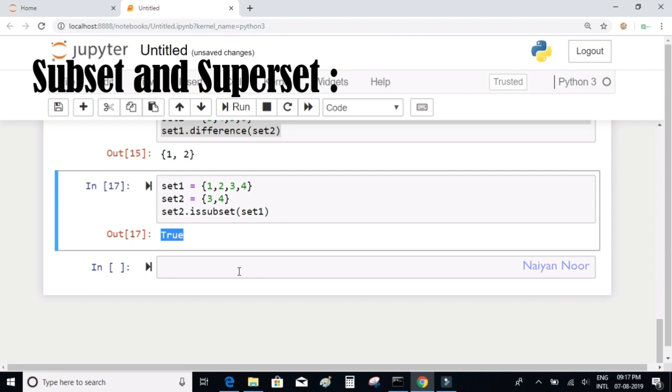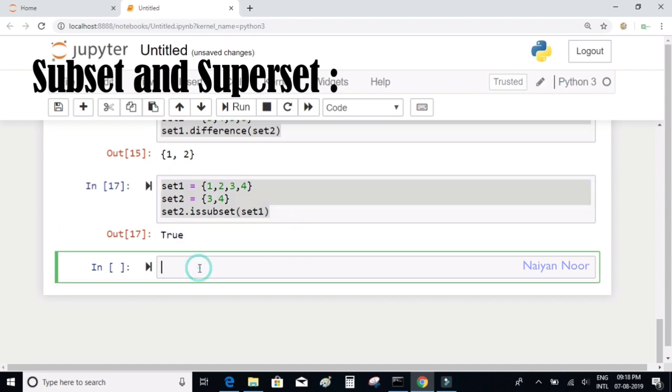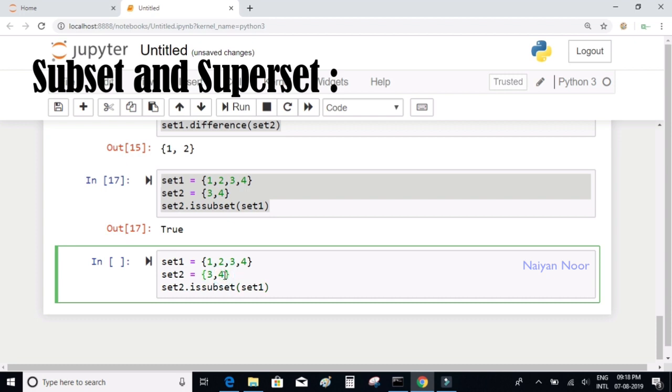Okay, so now let us check another example here. Let's say 3 4 and 5, and I want to check whether 3 4 and 5 is a subset of 1 2 3 4. What do you think the answer is?